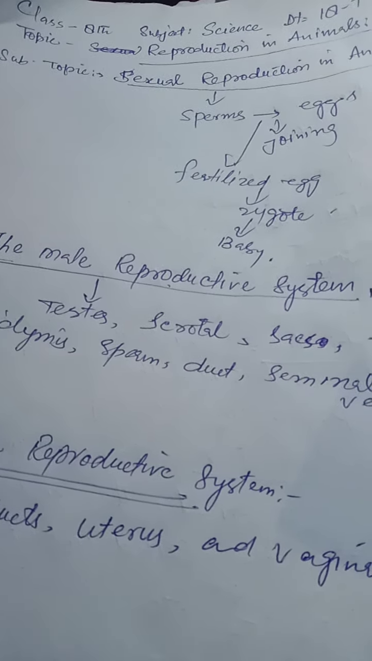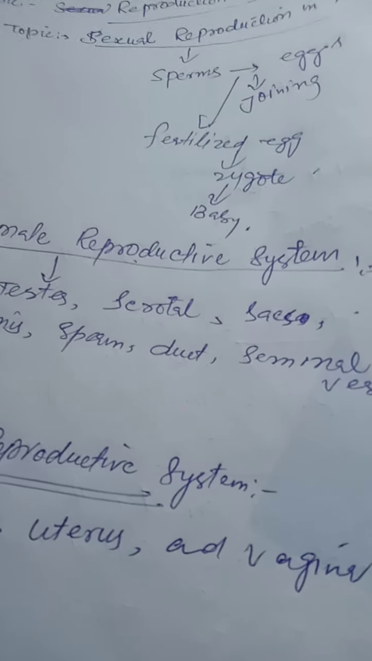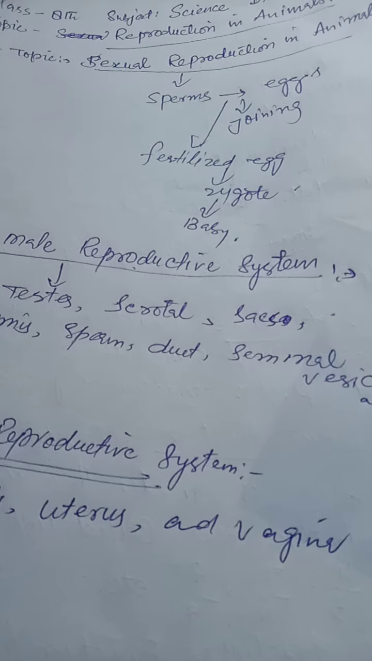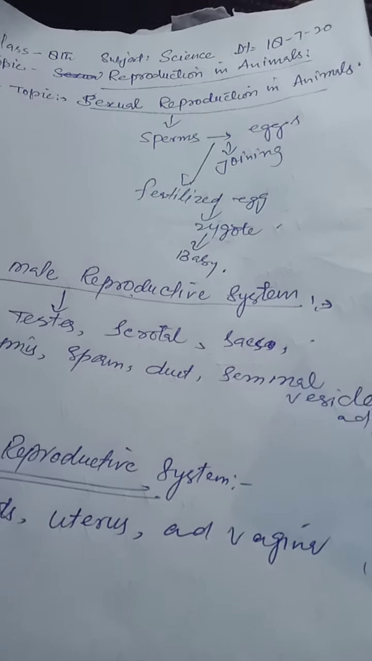Zygote is the formation by the fusion of the male and female gametes. Embryo is the formation by repeated cell division of the zygote. Fetus is the formation by the growth and development of the embryo. Zygote is the beginning of the formation of the baby. Embryo is the unborn baby in the uterus in the earlier stage of development. And fetus is the unborn baby in the uterus in the later stage of development. Embryo is up to 8 weeks, and fetus is after 8 weeks till birth.